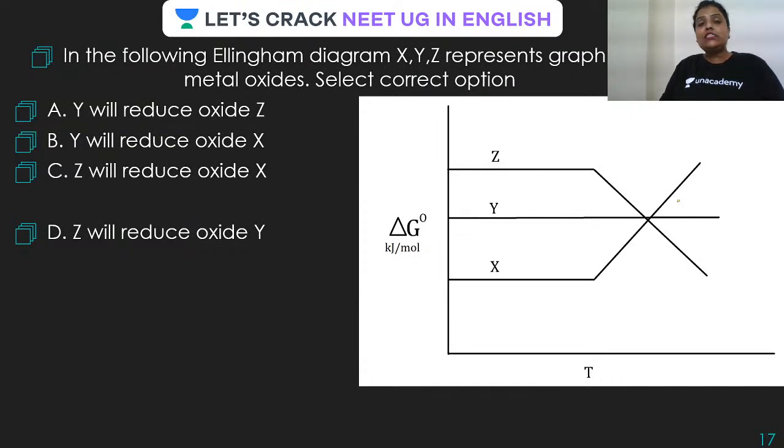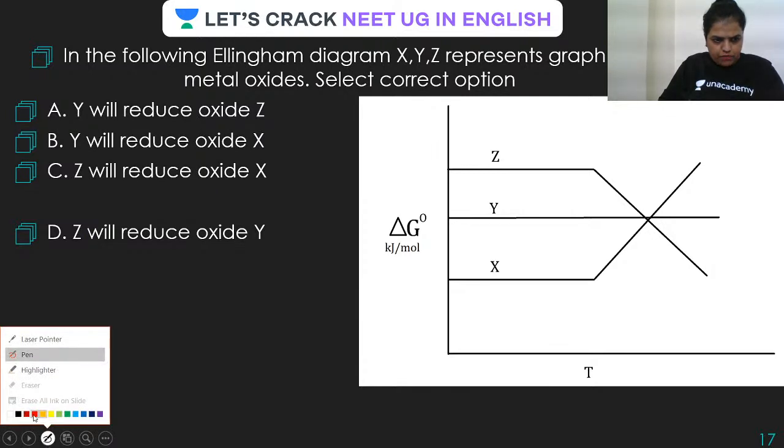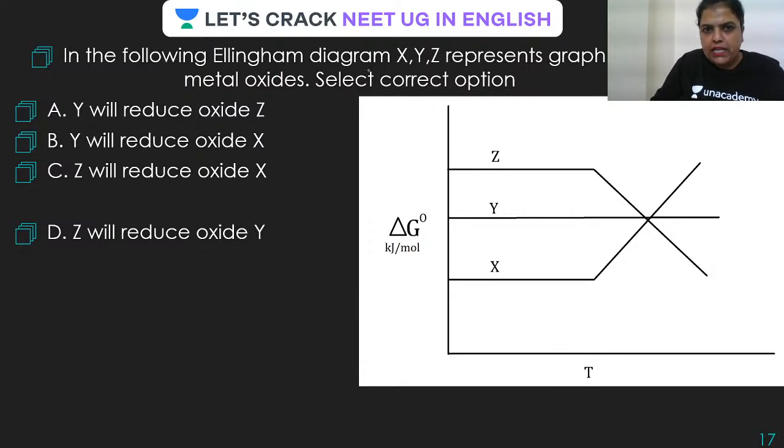Come on, guys. This question was asked in NEET. I'm repeating, this question was asked in NEET. So let us do that. In the following, let me change the color of the pen. In the following Ellingham diagram, XYZ represents graph for metal oxide. Select correct option. Y will reduce oxide Z, or Y will reduce oxide X, or Z will reduce oxide X, or Z will reduce oxide Y.